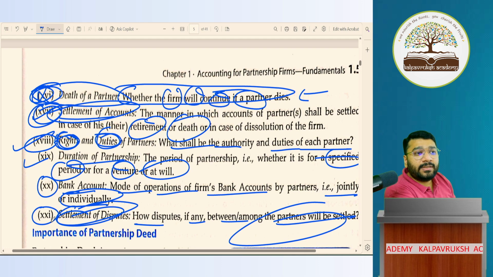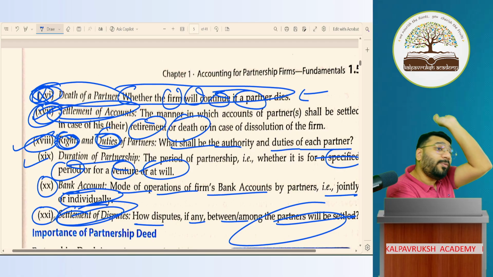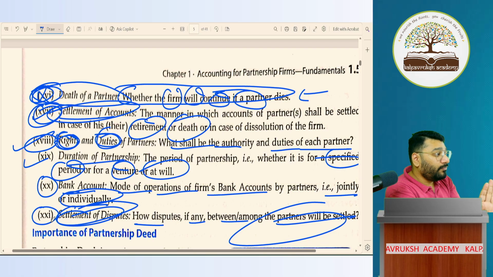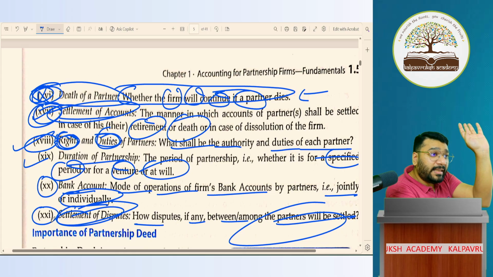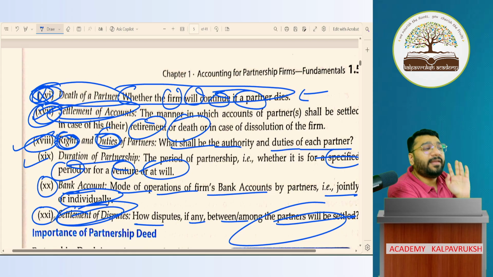Totally 21 points. It doesn't mean that only 21 points are captured in real life. In real life, there are more than 21 points, of which a few points I've given here. Out of these 21 points, you are supposed to remember any 6 and write them. Got it, not got it?